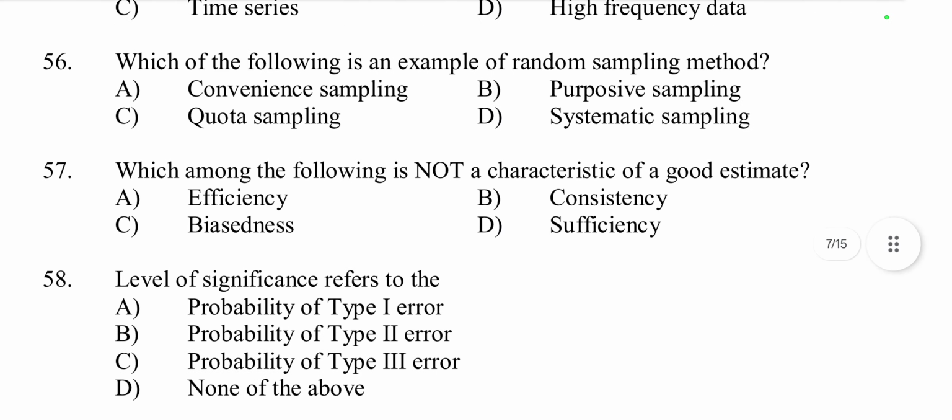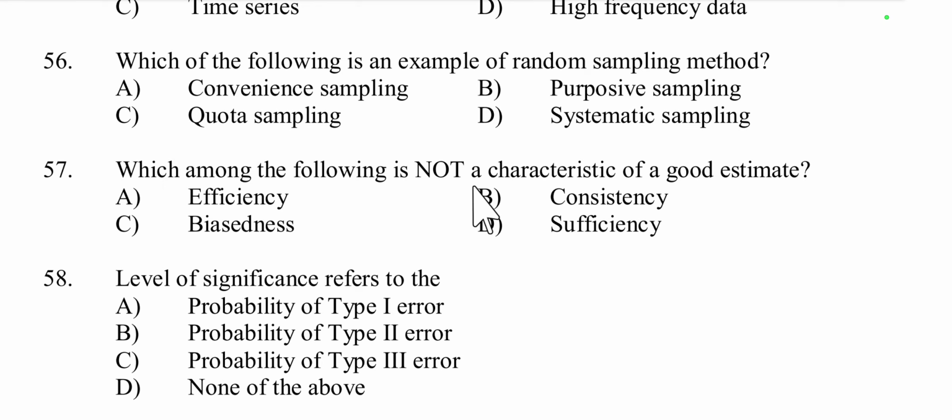Then next question, question number 57. Which among the following is not a characteristic of a good estimate? Efficiency, consistency, biasness, sufficiency. Efficiency is a characteristic of a good estimation. Efficient means has minimum variance, and consistency is also a characteristic. Consistency means convergence to the true value as sample size increases. Then sufficiency is also a characteristic because it uses all available information.